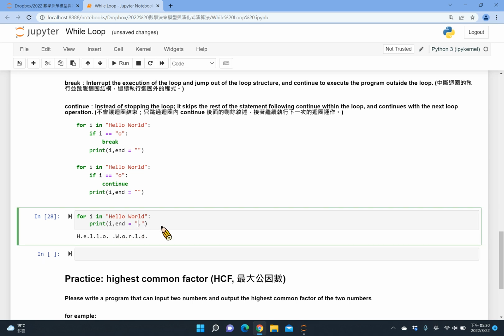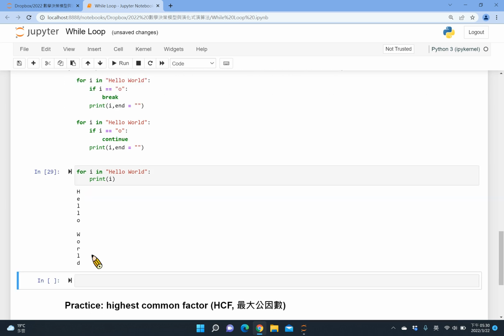However, without the end equal syntax, you can see it's actually multiple lines. It prints the I value in multiple lines. So even if we didn't write the end equal syntax, it's already provided an initial value.